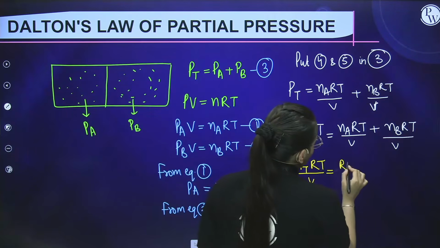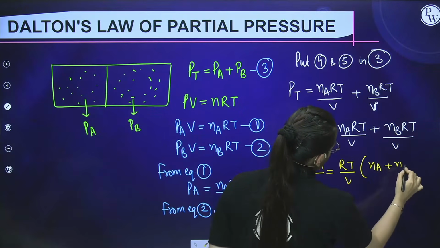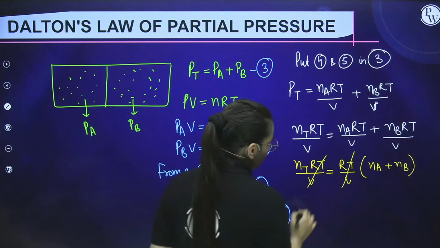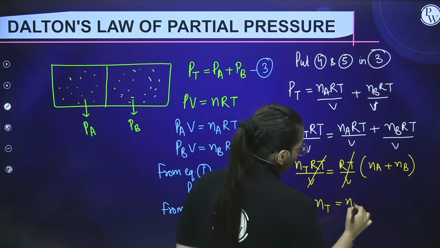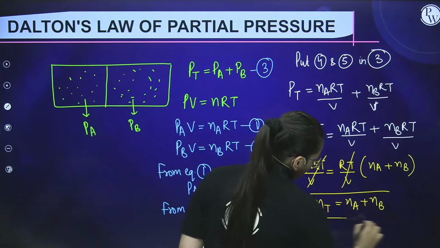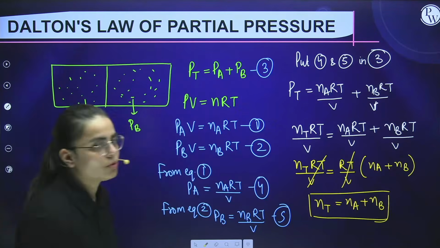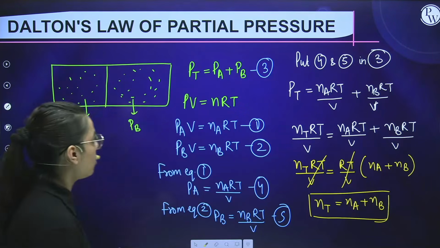Here RT by V will come out common, and inside will be only left Na plus Nb. So this will be cut from here and here, and we obtain that total number of moles will be equal to the individual sum of the moles, right? This is also going to help you from the Dalton's law of partial pressure. Other than this, we need to calculate one more formula, students.